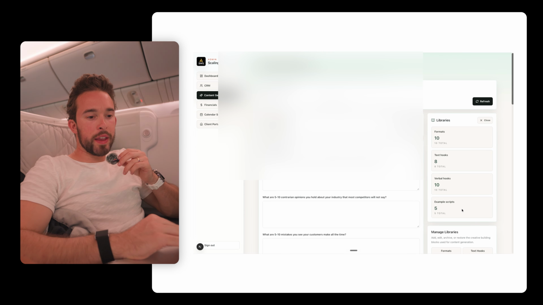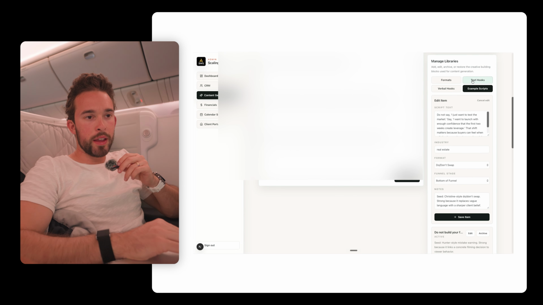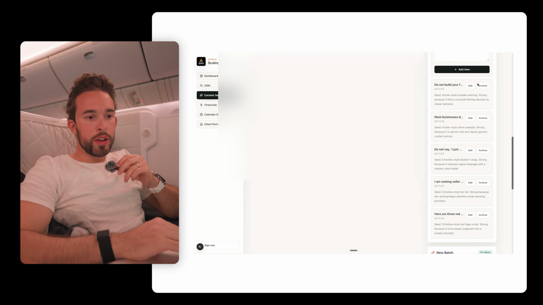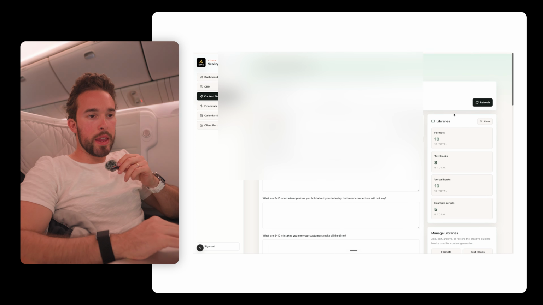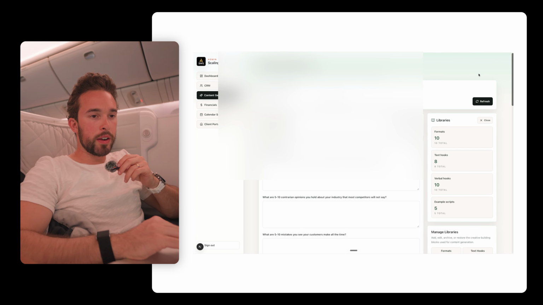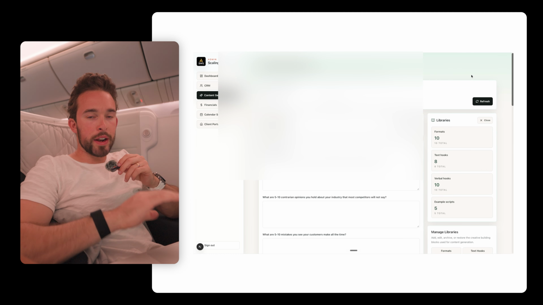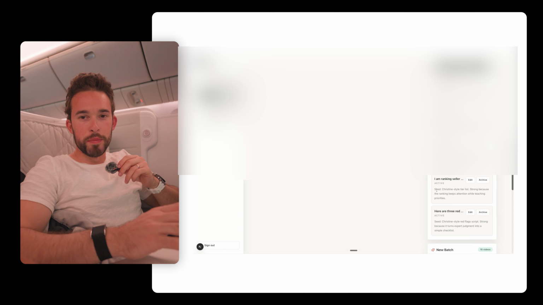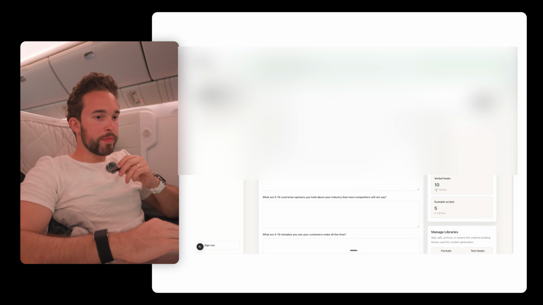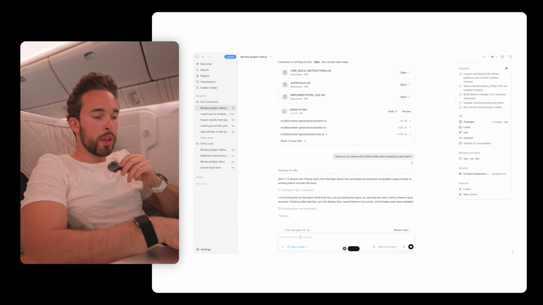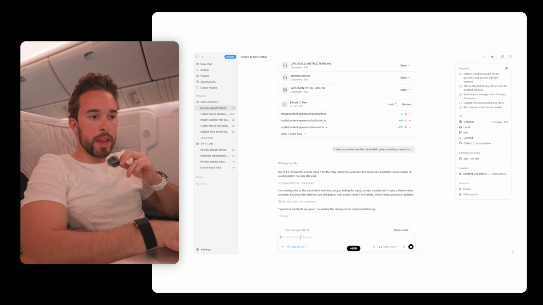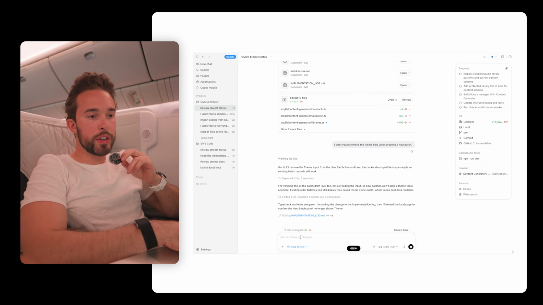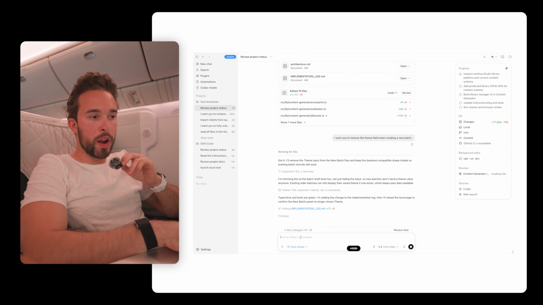Looking at this, I'm kind of thinking that this manage libraries thing and libraries area should probably just be something over here, like libraries, and then it actually brings us to our own page, because this is a little bit complicated and it's just small. So let's do that. Instead of the library section being at the bottom right of the page, let's actually just move and create a button at the top right of the page whenever I'm in the content generator that says libraries.